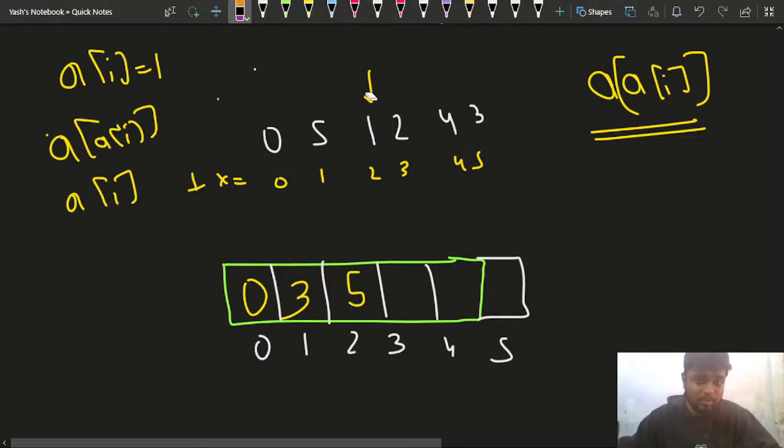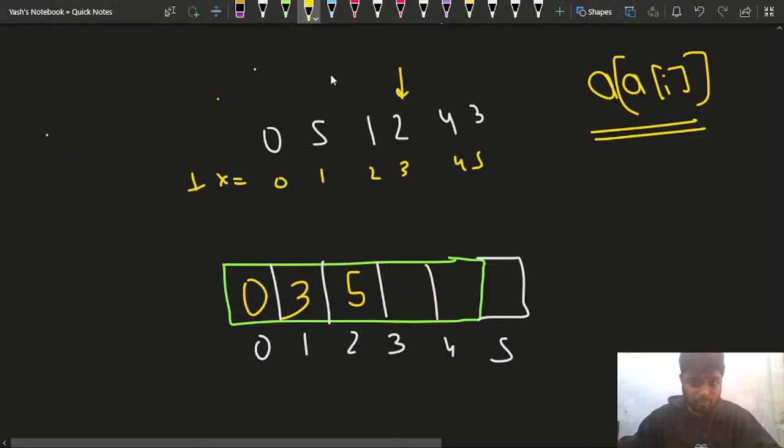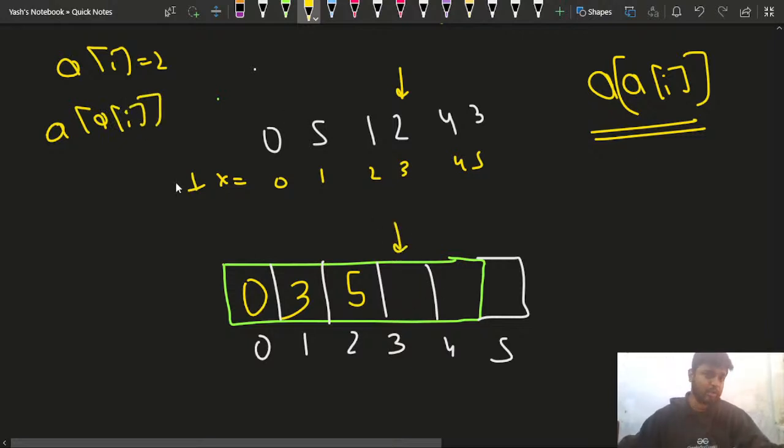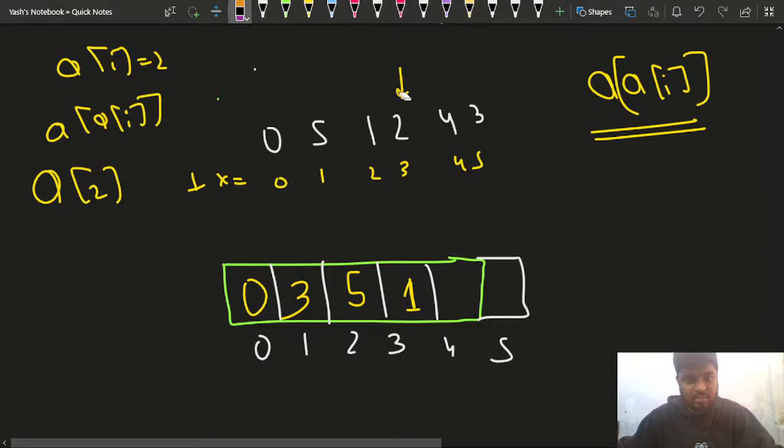Now next up I'll move here. What is my a of I? Currently my a of I is nothing but 2. So what will be the new element here? At this particular index, the new element will be a of I, which is equal to a of 2. What is a of 2? A of 2 is nothing but 1. So I'll write 1 here. Then I'll move to the next index.